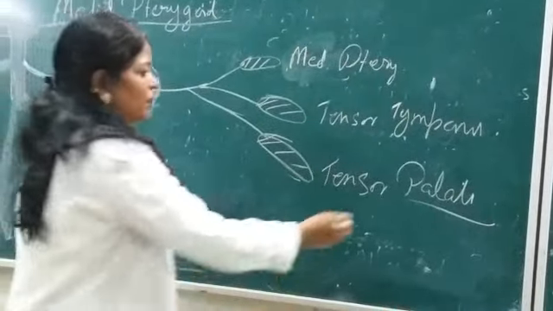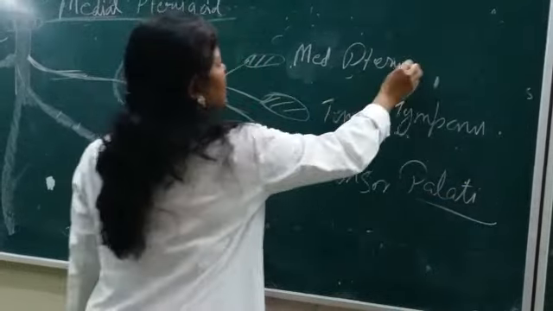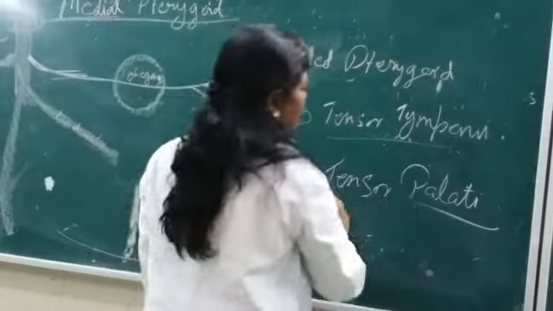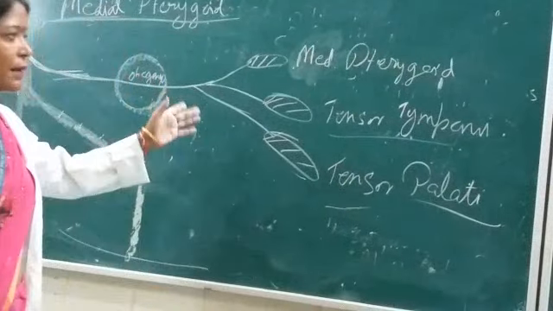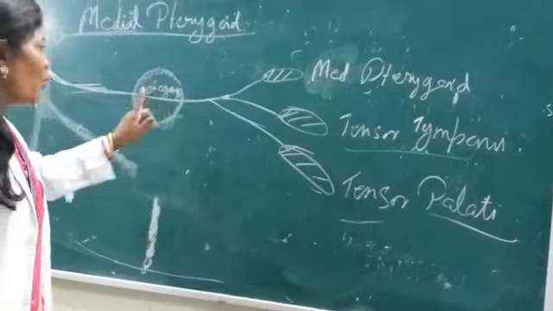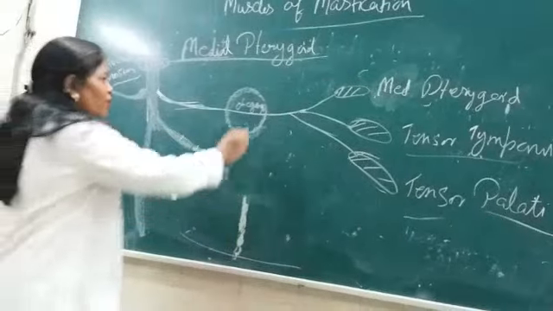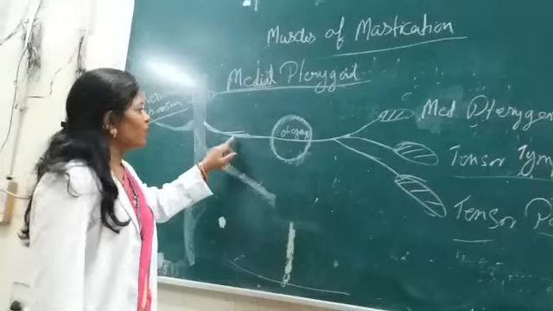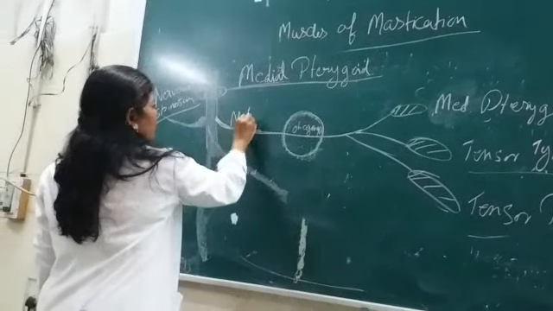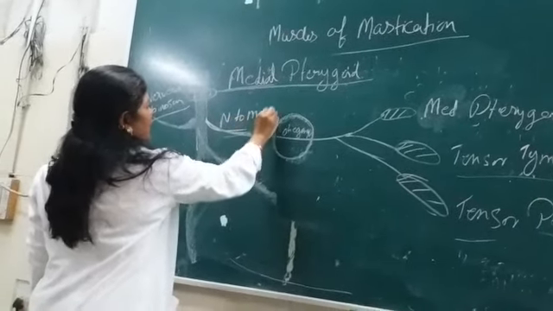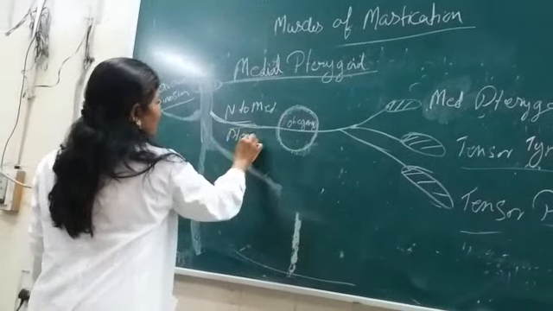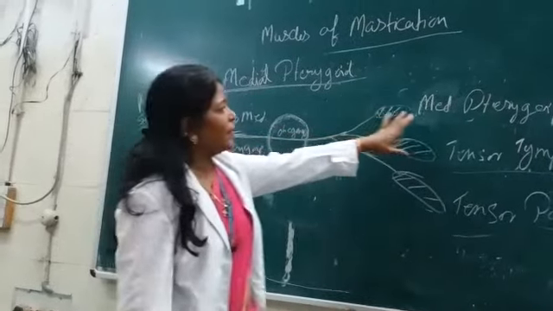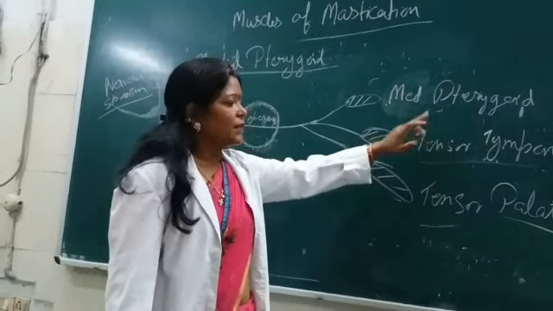So these are the three muscles: medial pterygoid, the tensor tympani, and the tensor palatii. They get their nerve supply via the mandibular nerve, via the otic ganglion. This nerve to medial pterygoid passes through the otic ganglion, and then it supplies these three muscles.